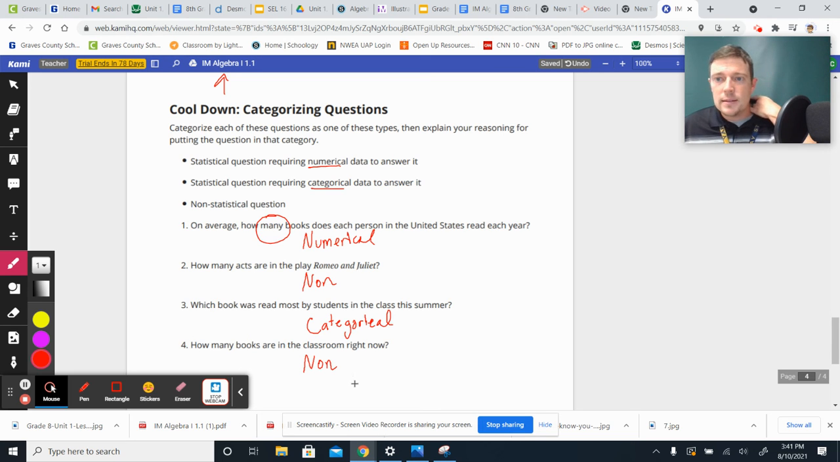You could make that a statistical question. You could say something like, take your best guess at how many books you think are on Mr. Catlin's bookshelf without counting or something like that. That could give you a varied response with numbers. But as originally asked, that's a non-statistical question. We could go over there and just count them, and that's something that we could do.